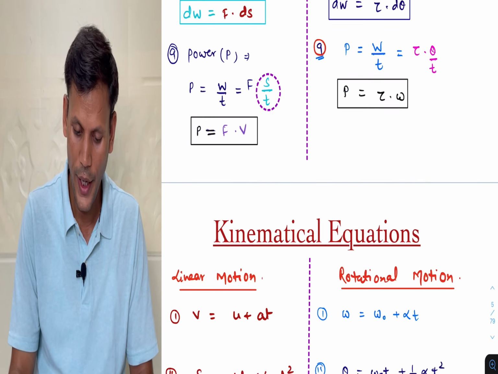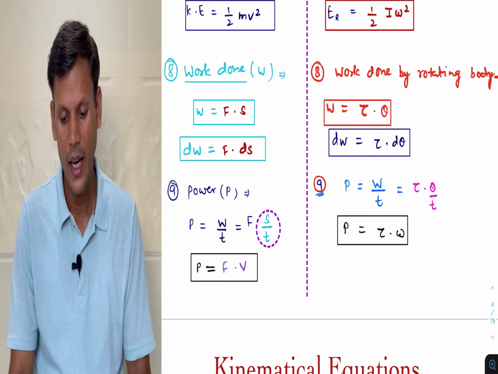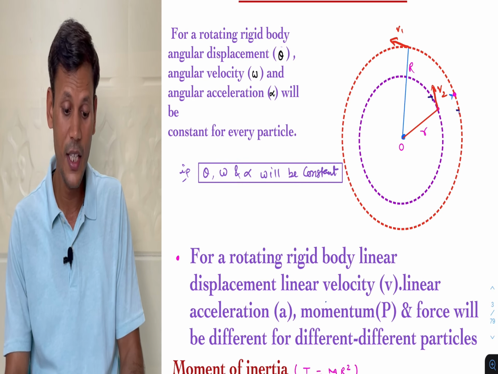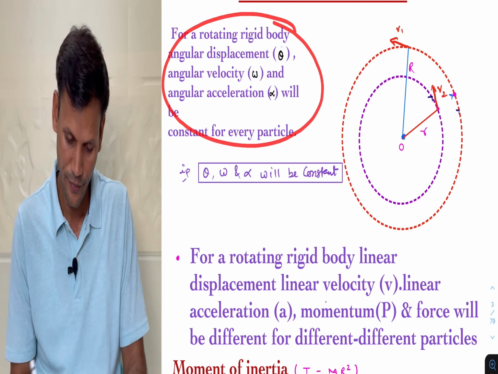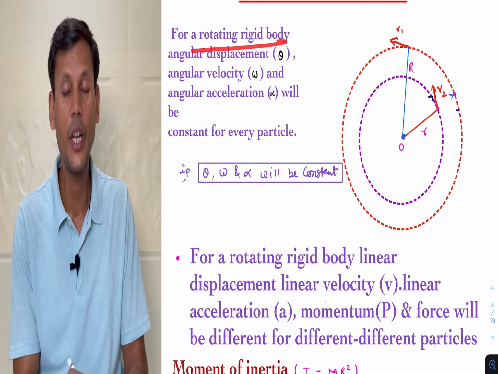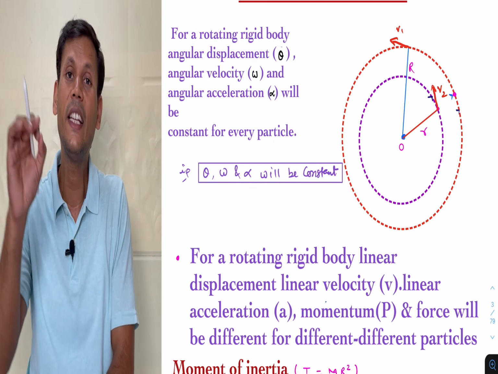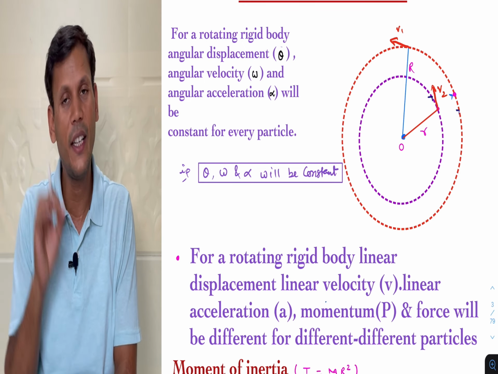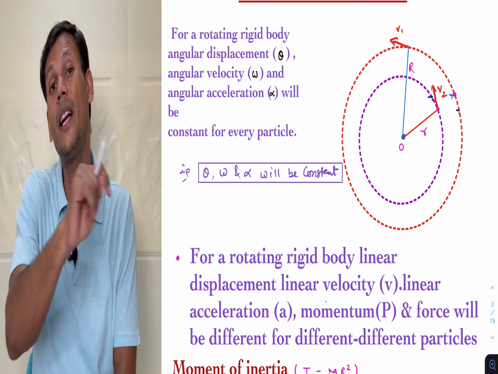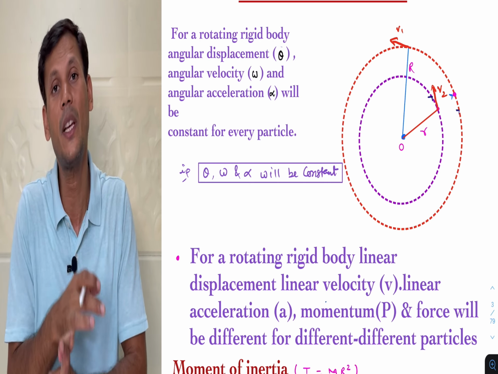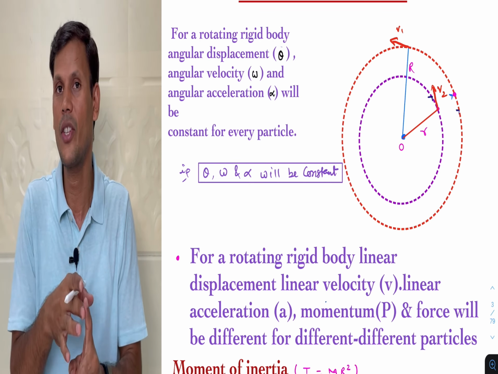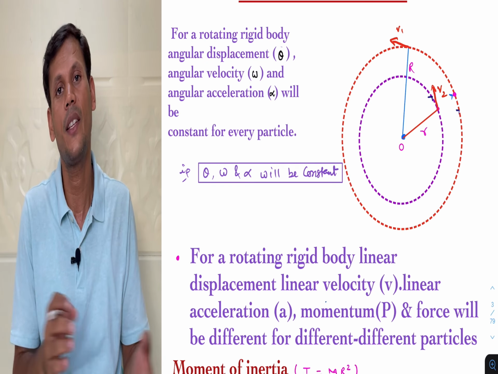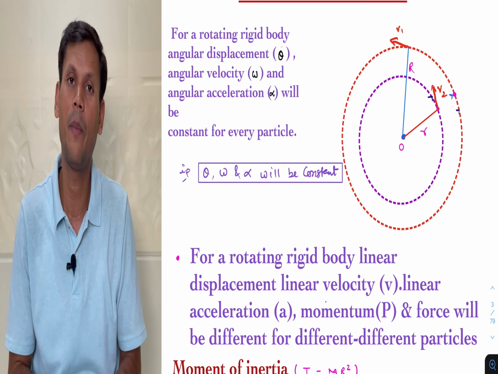So okay, till here I have mentioned each and everything. Again I will repeat this part, it is a very important concept. For a rotating rigid body, all linear terms will be different for different particles, but all angular terms like angular displacement, angular velocity, angular acceleration will be the same for all particles, or we can say it will be constant for every particle.